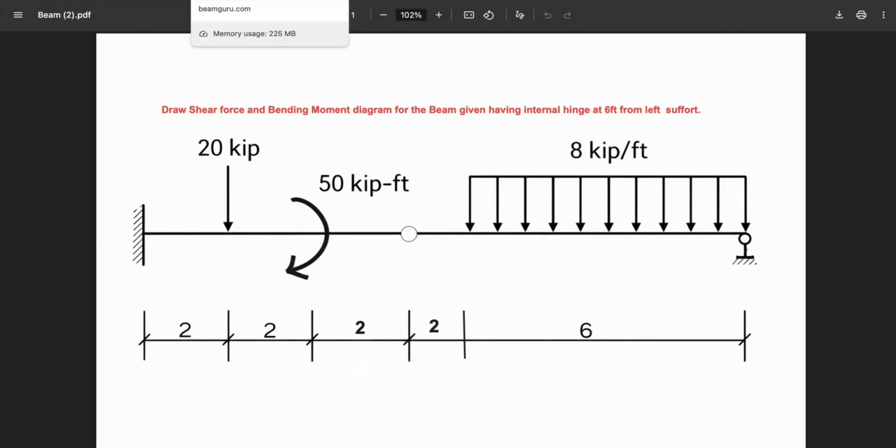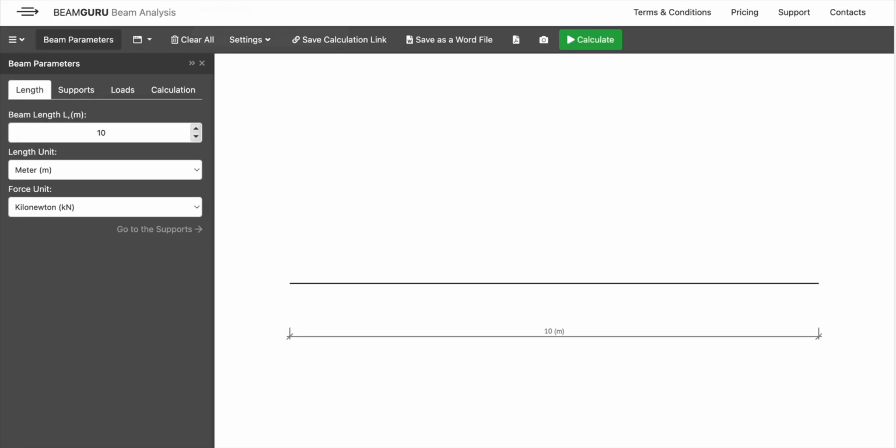Now we will use Beam Guru to generate the shear force and bending moment diagram. Yeah, there it is. So this is Beam Guru. We can solve our problem through the software.